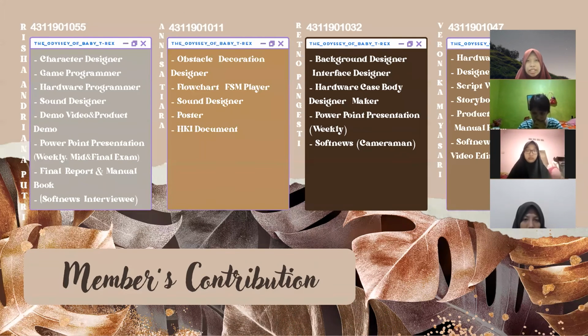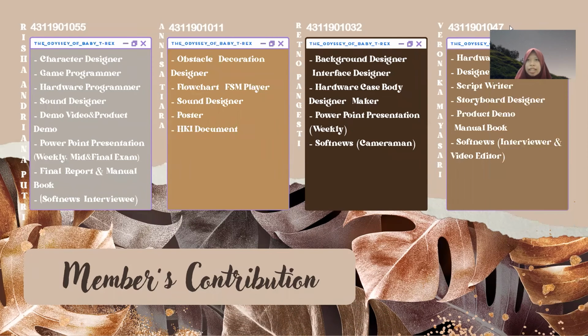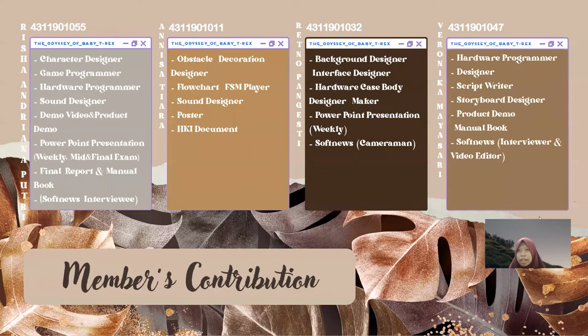Next, Reto Pangesti as the background designer and interface designer, hardware case and body designer and maker, PowerPoint presentation for weekly, and participated in the making of soft news as the cameraman. And the last one is Veronica Mayasari as the hardware programmer and designer, the script writer, storyboard designer, product demo, manual book, soft news as the interviewer, and video editor.